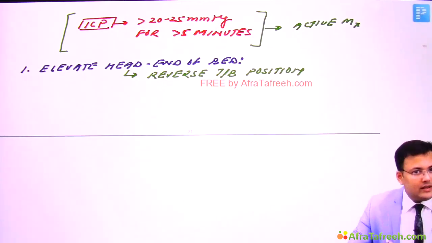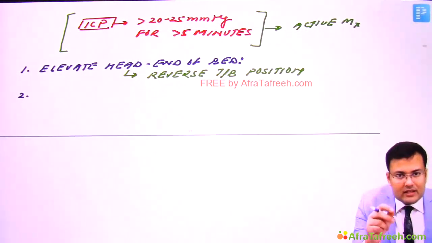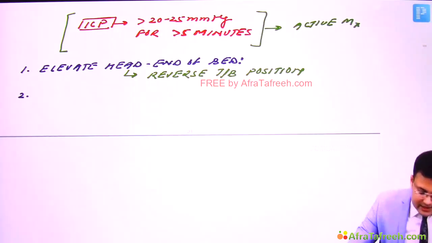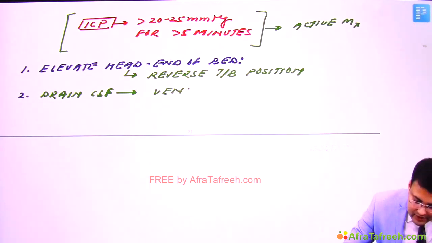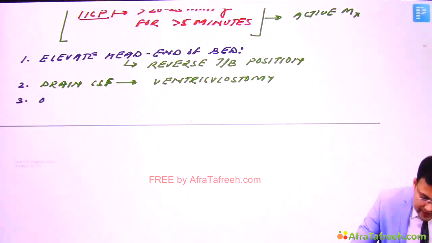Second step is drain the CSF. Ventriculostomy is already in place, as we discussed, if there is ventriculostomy or an ICP monitor. So if ventriculostomy is already there, we drain the CSF, generally via ventriculostomy if it's already in place. Clear? Otherwise, we go for osmotherapy.